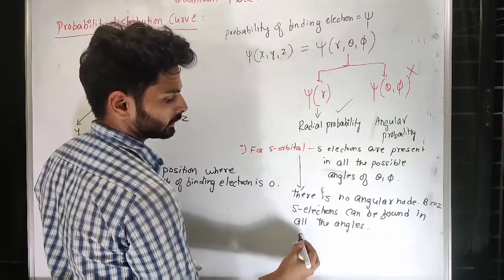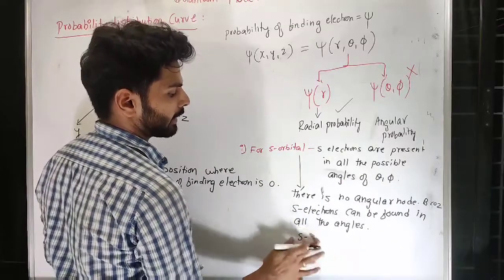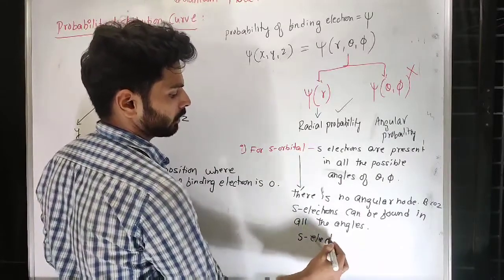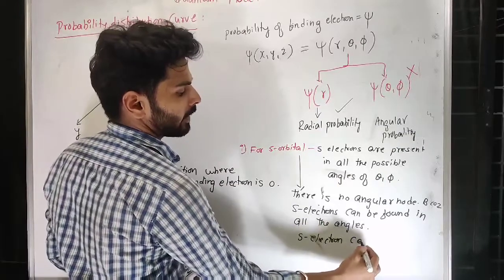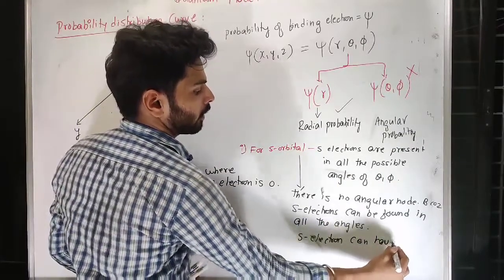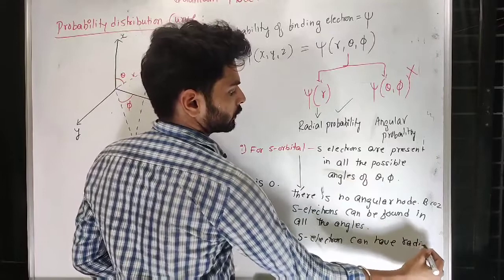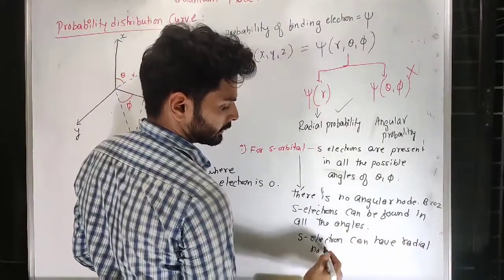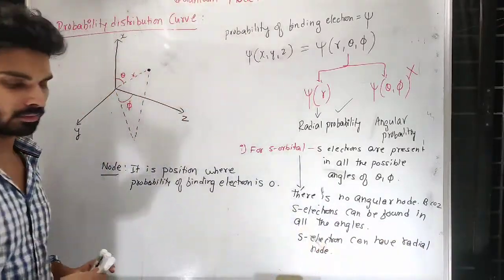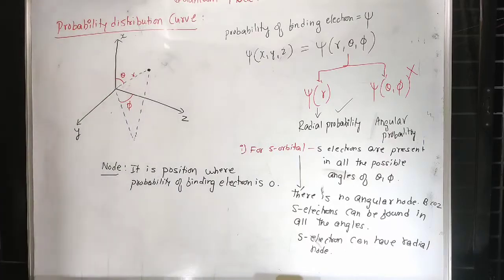Yes, an s electron can have a radial node, because it cannot be present at all the radii.